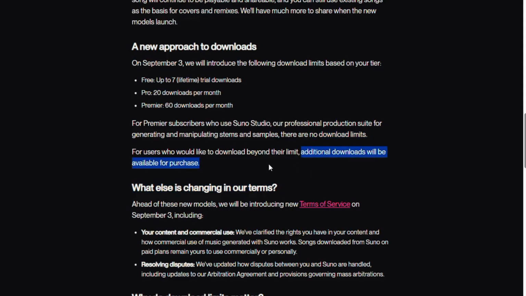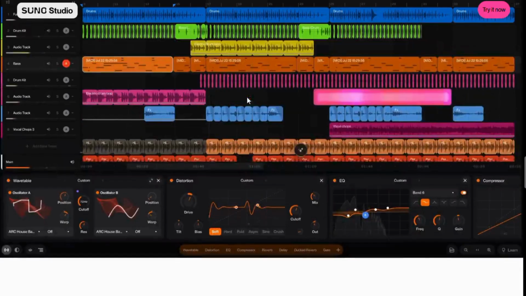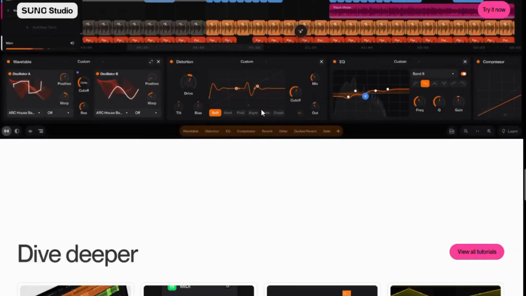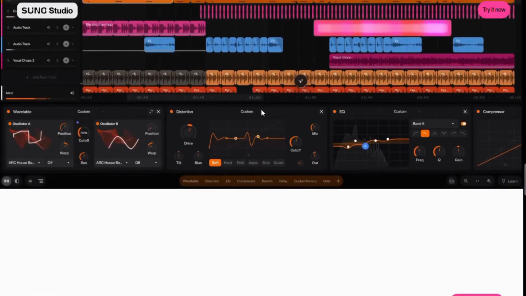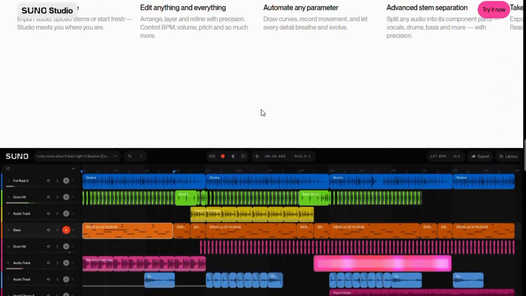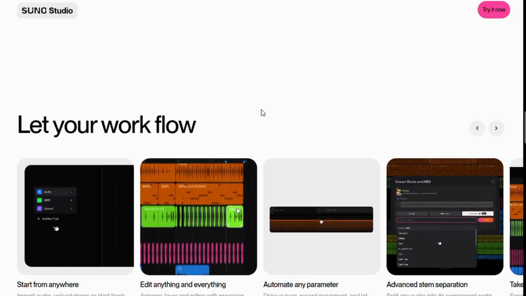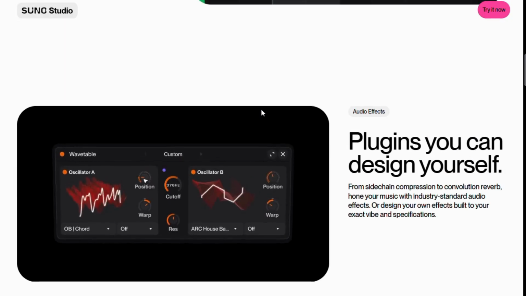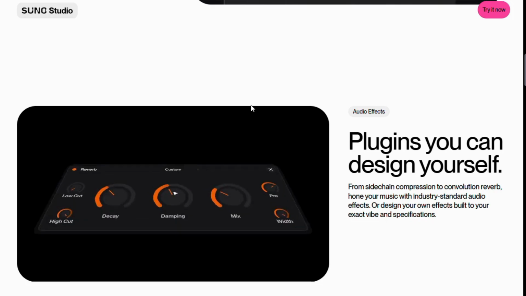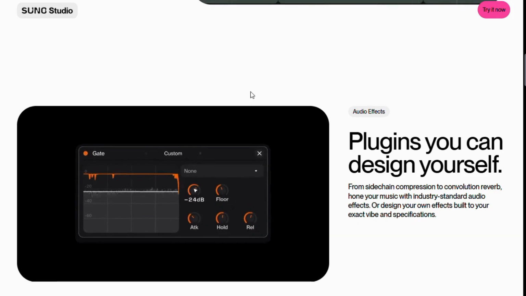What about songs you've already created? This is probably one of the biggest questions. The download limits don't only apply to new songs. Starting September 3rd, the limits will apply to all downloads, including songs you created before September 3rd. So if you have a large library of Suno songs that you haven't downloaded yet, this is something you should be aware of. But again, your songs aren't being deleted. They will remain in your library and continue to be playable and shareable on Suno.